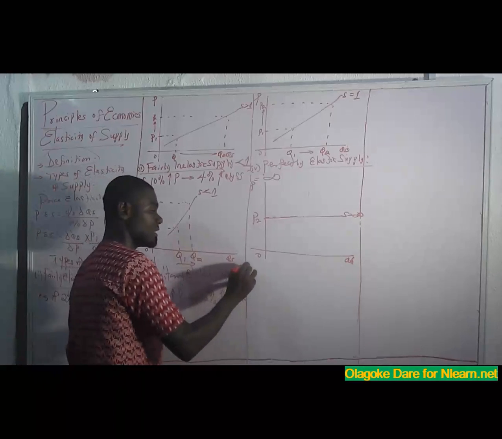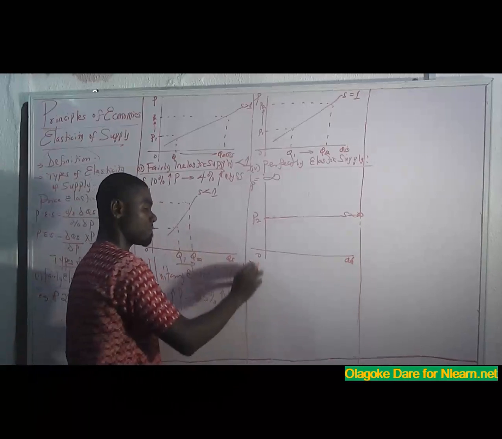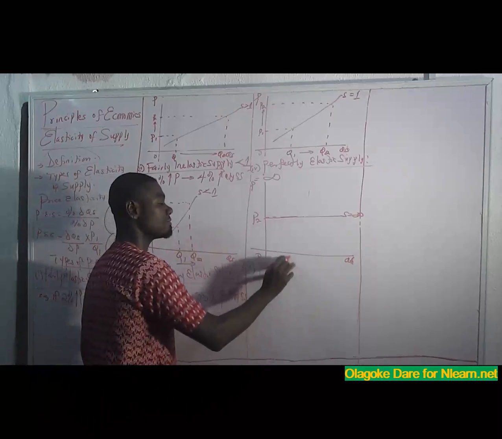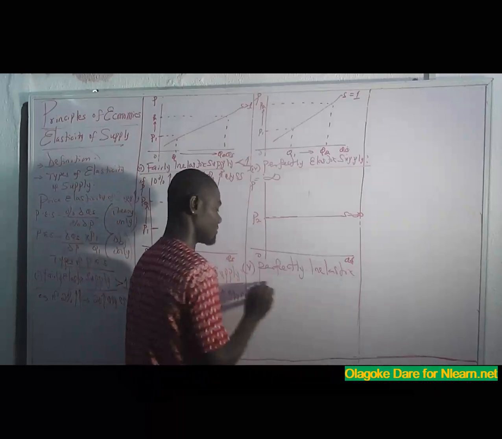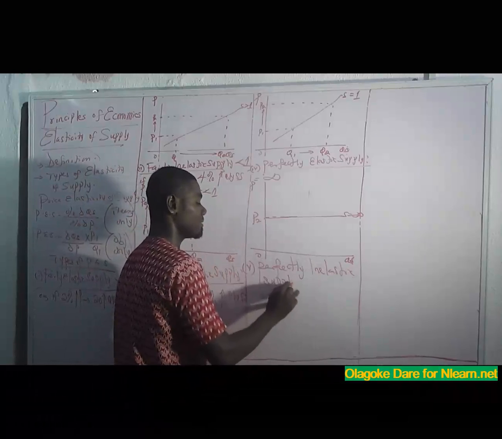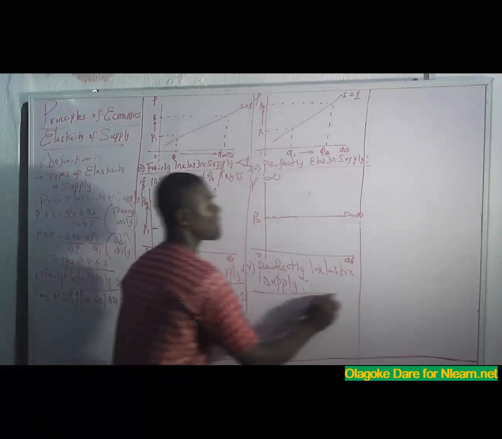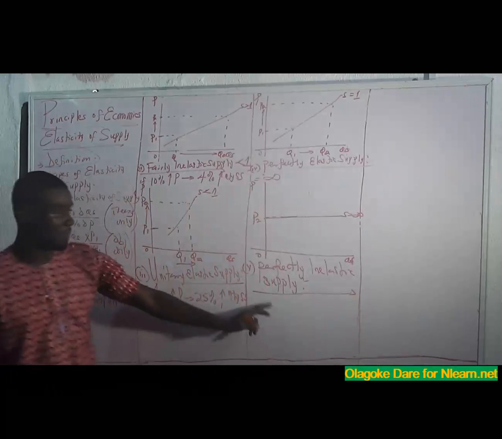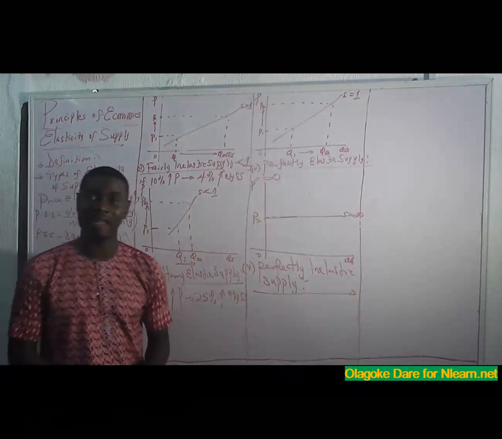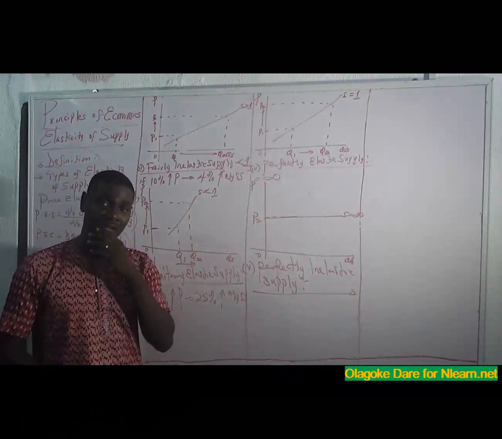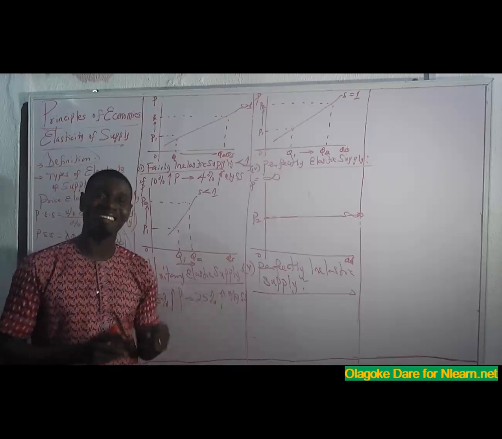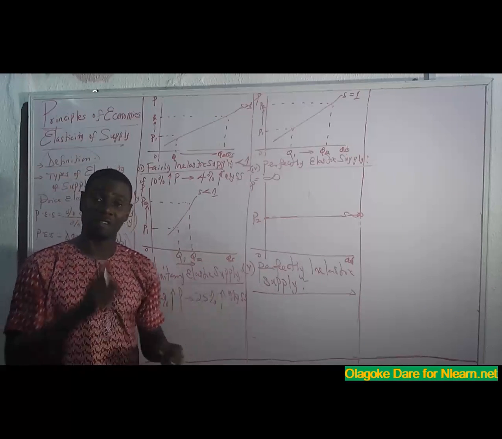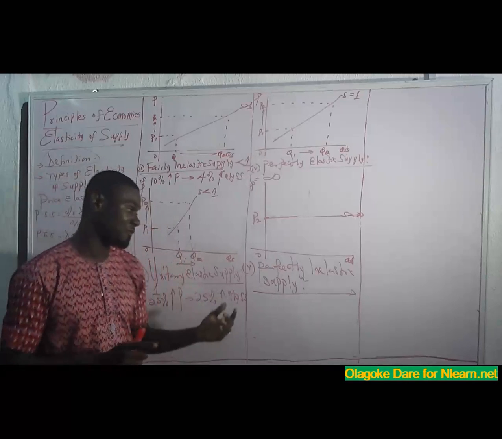Now let's look at the next one, which is a perfectly inelastic supply. Perfectly inelastic supply occurs when a particular unit of a commodity is supplied at different prices.